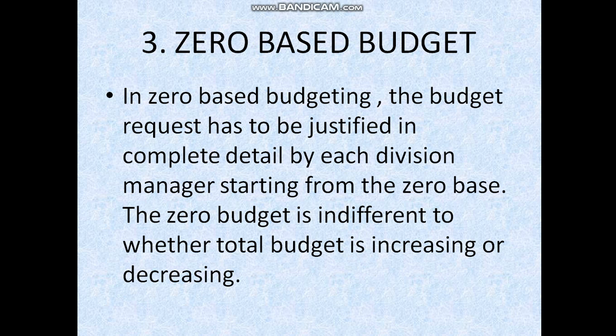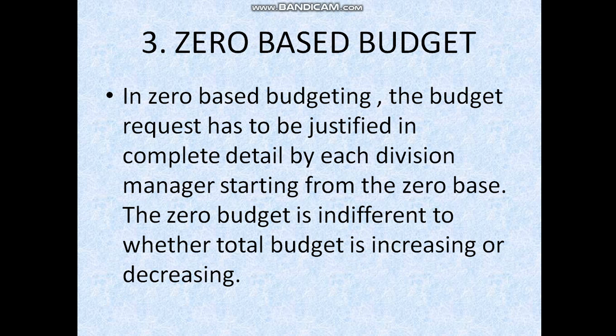What is zero budgeting? Zero budgeting calculates all the expenses. All the expenses means even small expenses should be included in the zero budgeting.